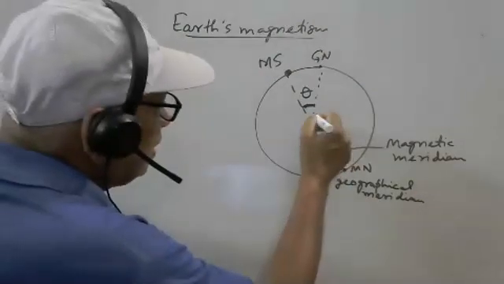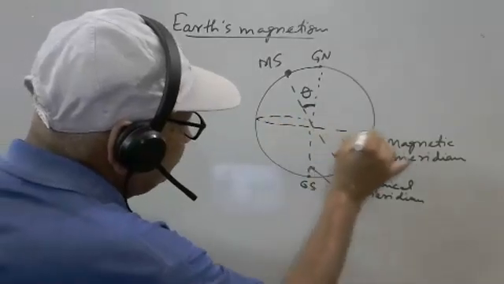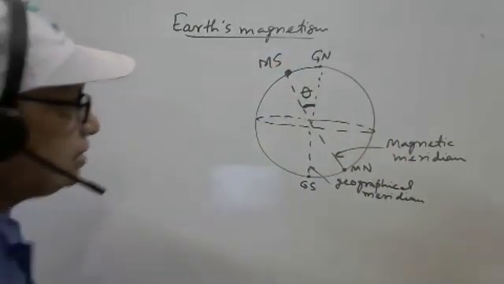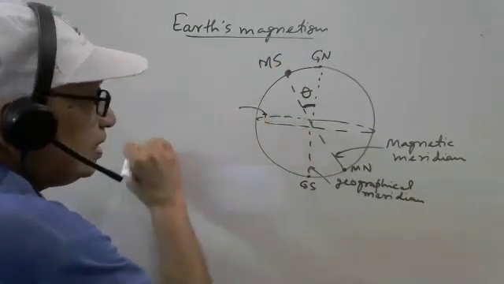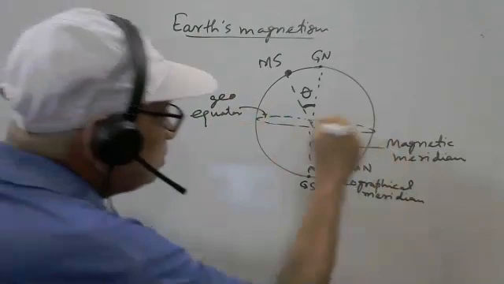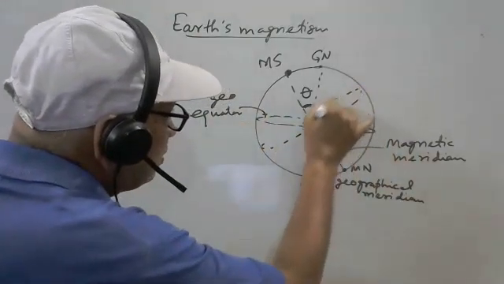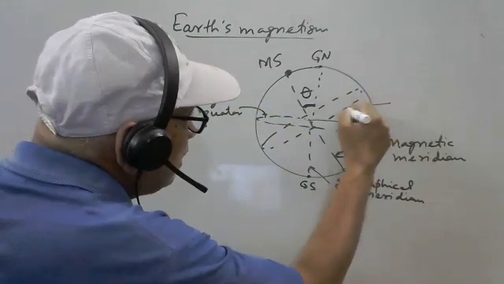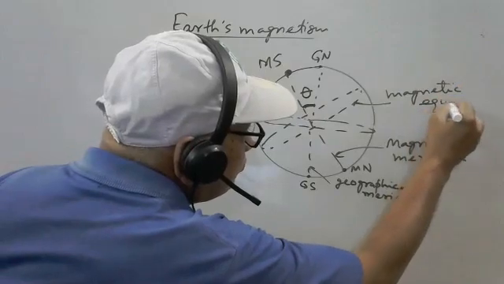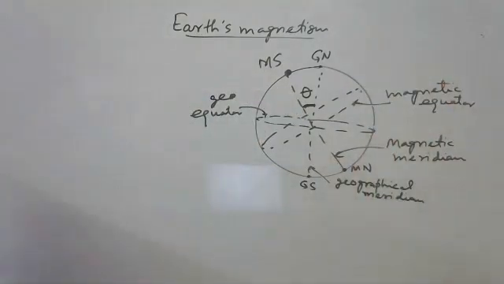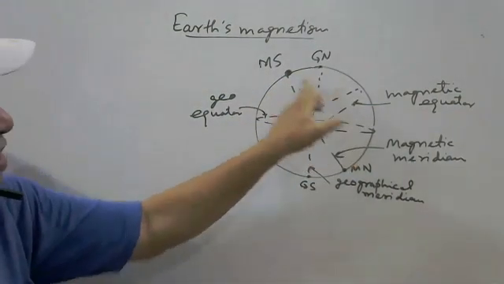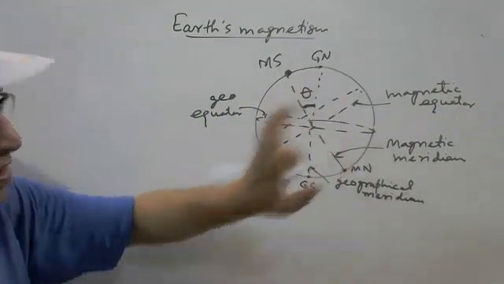But before that, this is the plane perpendicular to the geographical meridian. It is called the geographical equator. Similarly, this plane is called the magnetic equator. Got it? Whatever angle is there between the meridians, the same angle exists here too, because one is perpendicular to one meridian and the other to the other.